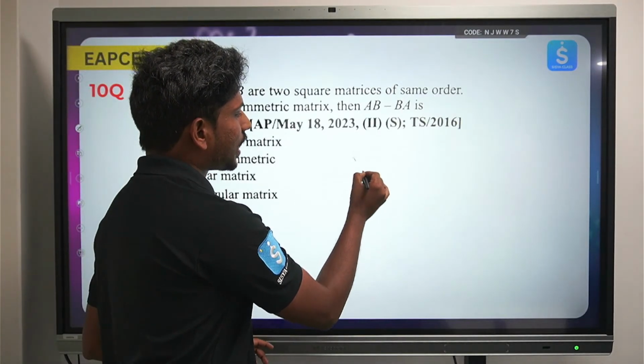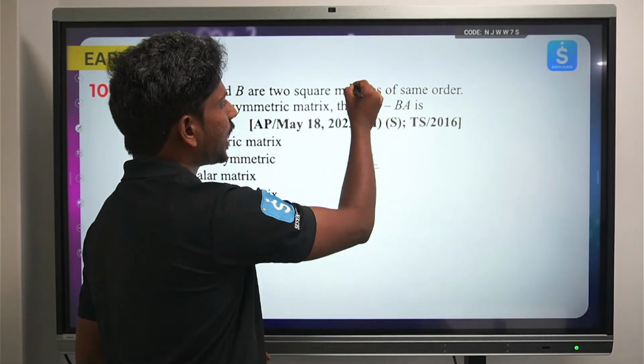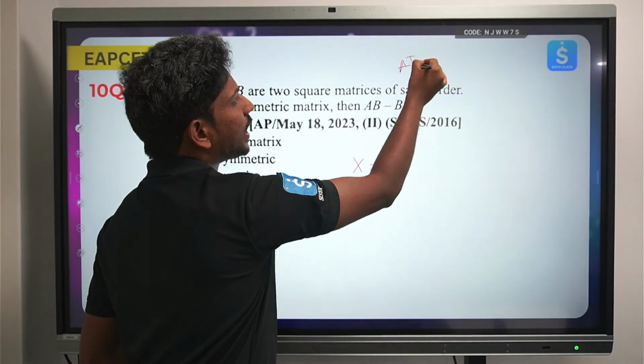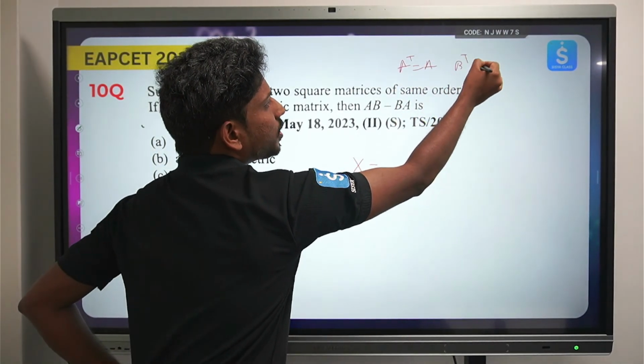Okay, so let's try to take this x equals to, first he's saying A and B are symmetric matrices, that means A transpose is equals to A, B transpose equals to B.